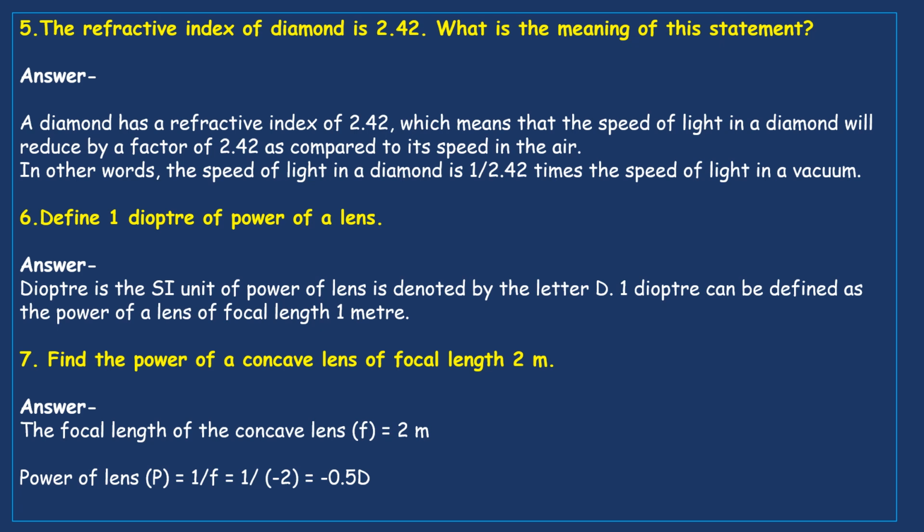Now power of a lens, P, is equal to 1 by f, that equals 1 by minus 2, that equals minus 0.5 D. Here it is taken as minus 2 because a concave lens forms the image on the left hand side, on the same side as the object. The left side of the lens is always negative, right? So minus 0.5 diopters.